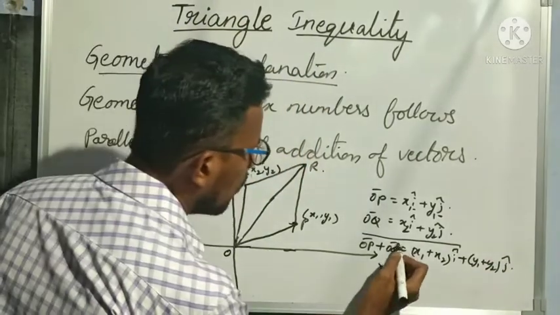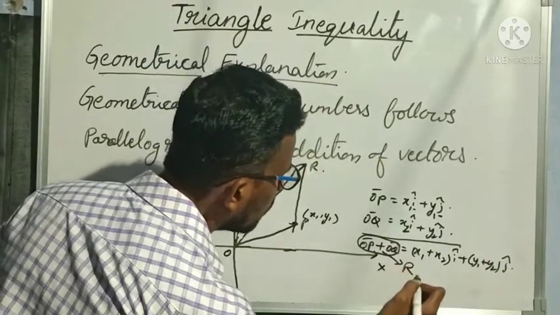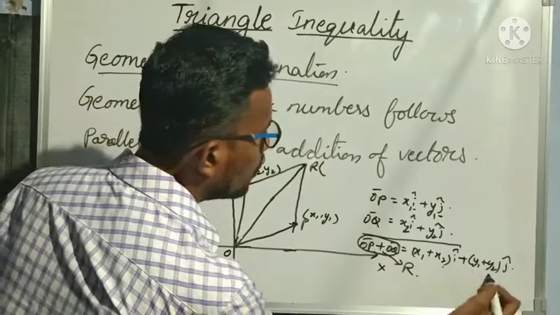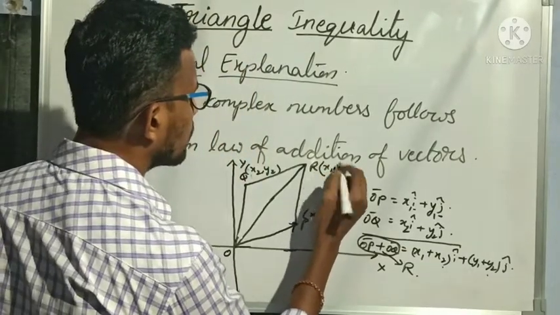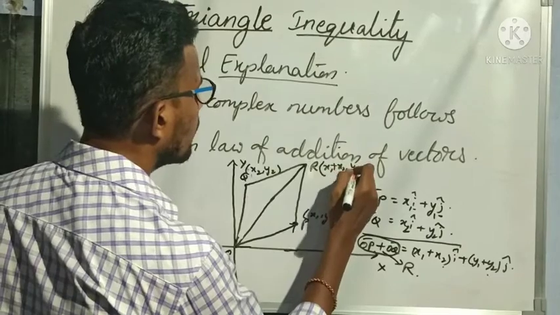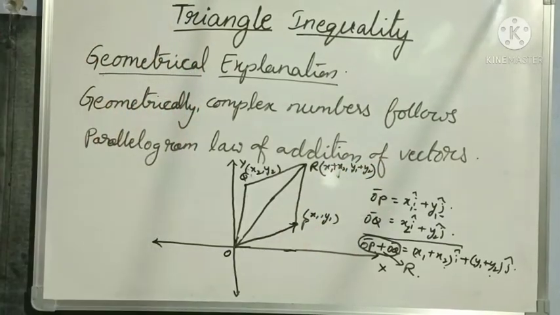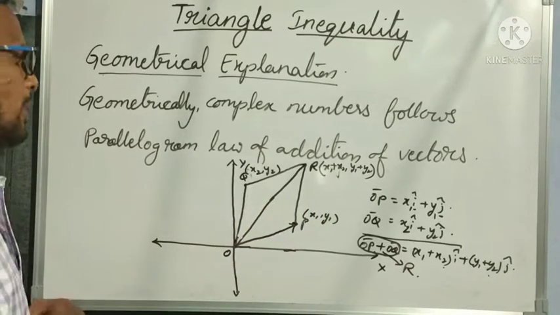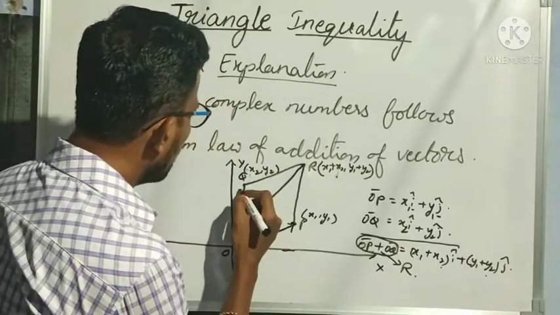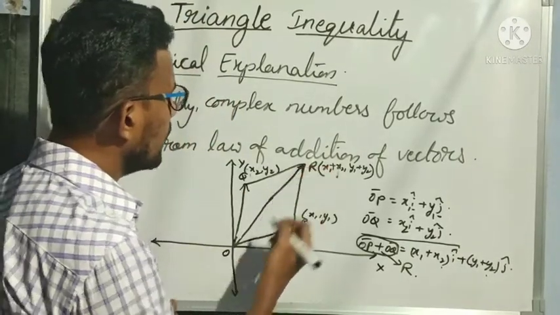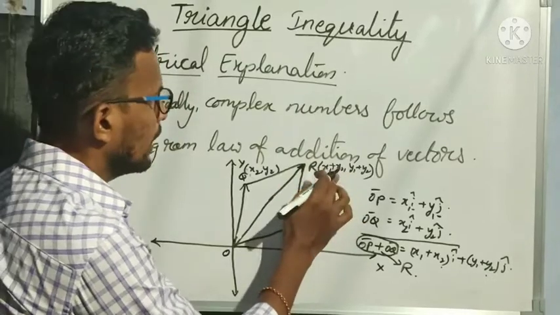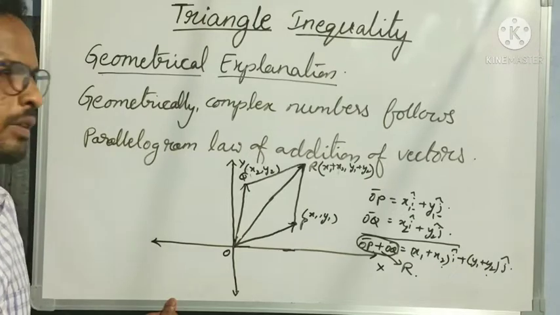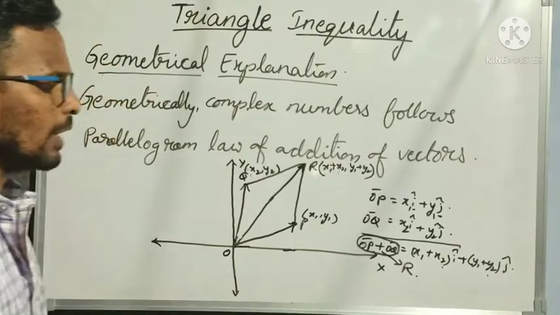Whatever we get as OP plus OQ, let us take that point as R. So what are the coordinates of R here? x1 plus x2, comma, y1 plus y2. This is called the parallelogram law of addition of vectors. Whenever we take two vectors OP and OQ, the resultant of those two vectors, that is the diagonal, becomes x1 plus x2, y1 plus y2.